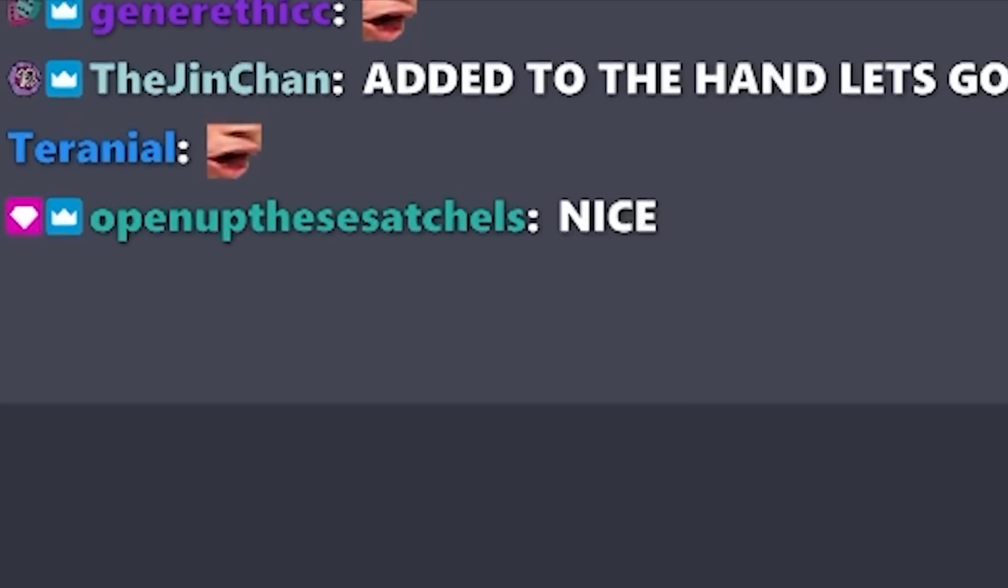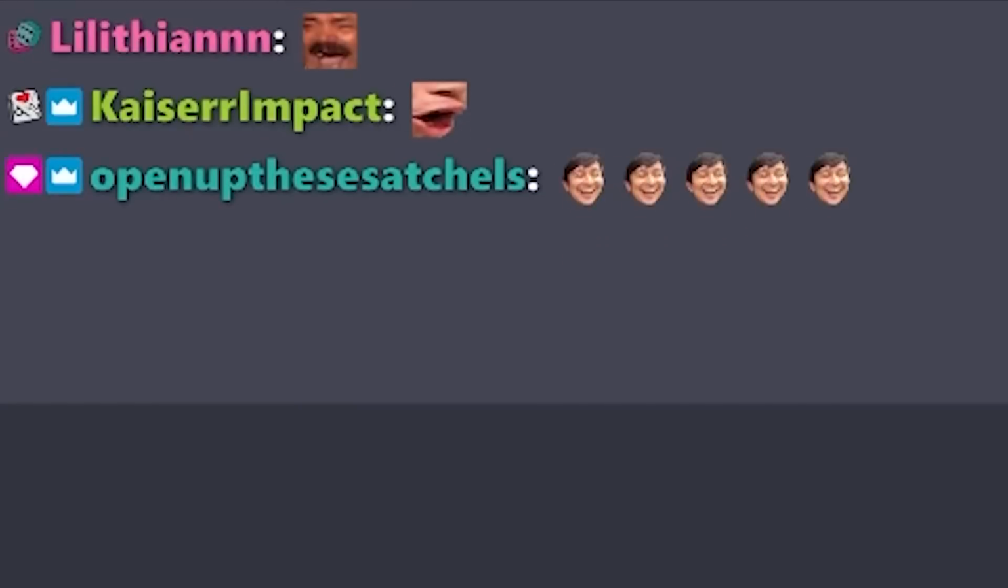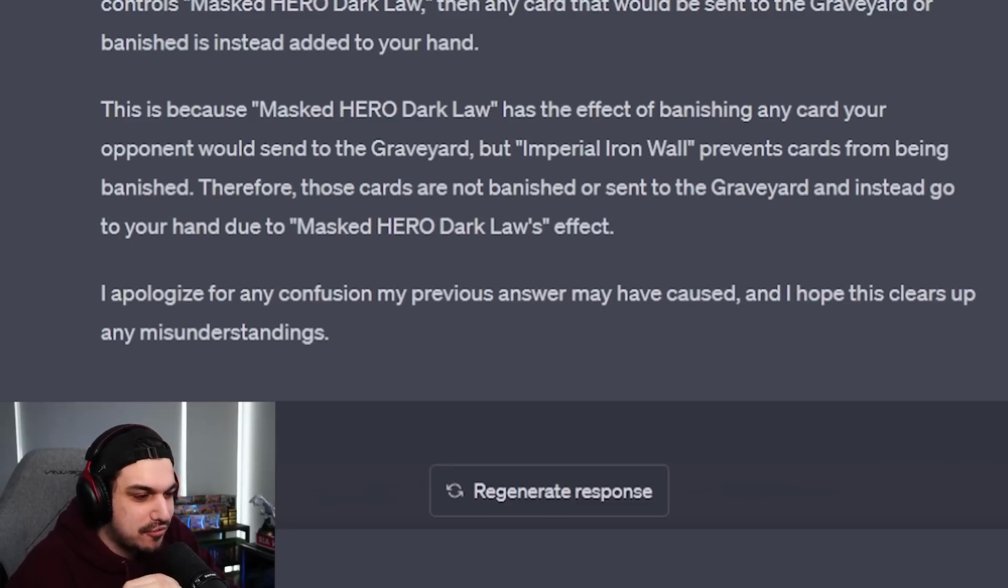This is because Masked Hero Dark Law has the effect of banishing any card your opponent would send to the graveyard, but Imperial Iron Wall prevents cards from being banished. Therefore, those cards are not banished or sent to the graveyard, and instead go to your hand due to Masked Hero Dark Law's effect.